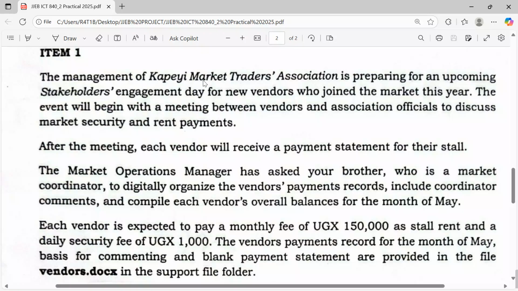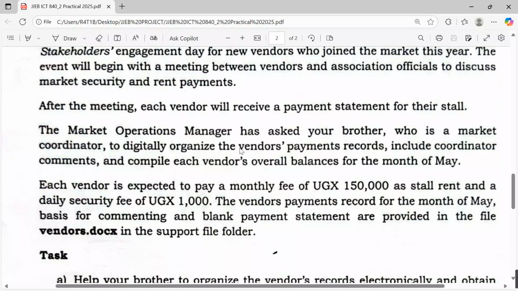The management of Kapei Market Traders Association is preparing for an upcoming stakeholders engagement day for new vendors who joined the market this year. The event will begin with a meeting between vendors and association officials to discuss market security and rent payments. Very good.